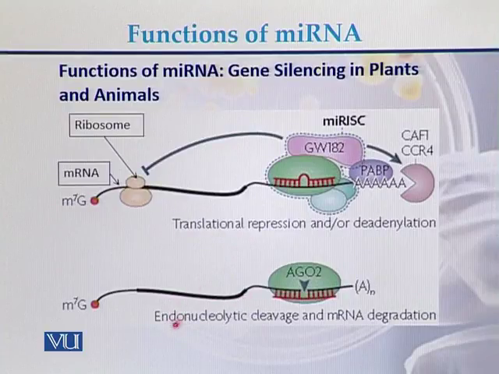While in this case, endonucleolytic cleavage and mRNA degradation, once the miRISC complex is attached to the messenger RNA, it degrades the messenger RNA. So miRNA can function in gene silencing in plants and animals, either by translational repression or by the degradation of the messenger RNA.